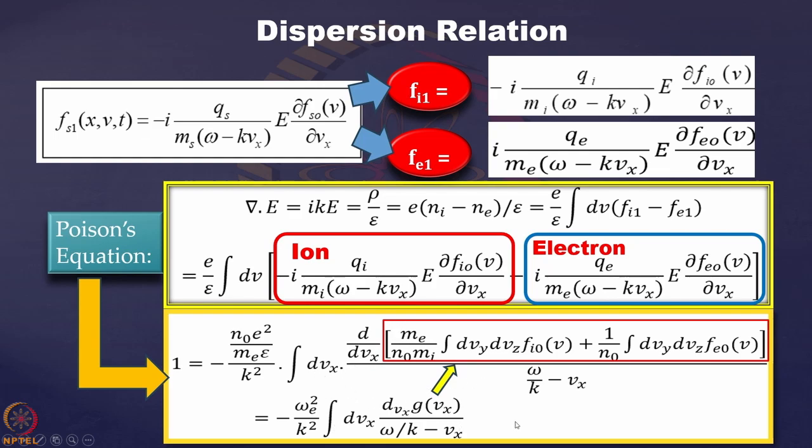We have followed all the rules corresponding to that, and we can write it as dVx, then ddVx GVx divided by omega k minus Vx, and on the left side it is 1.